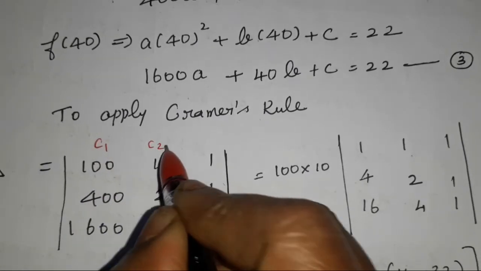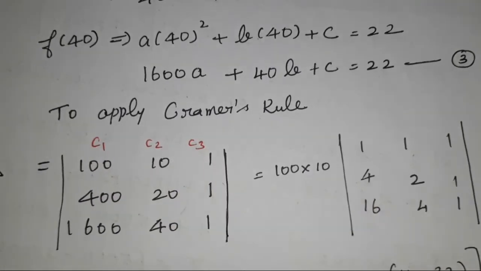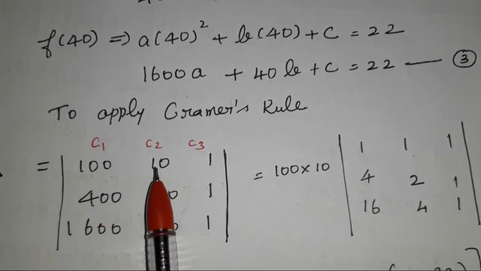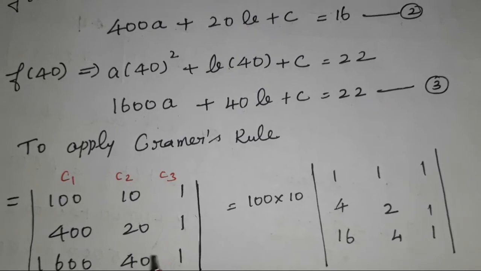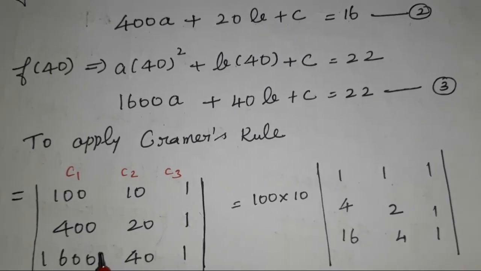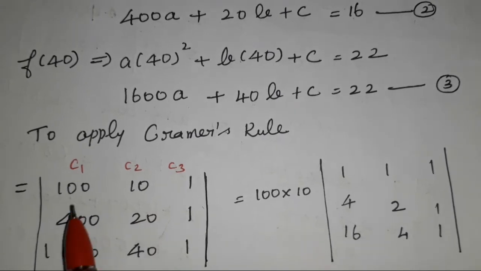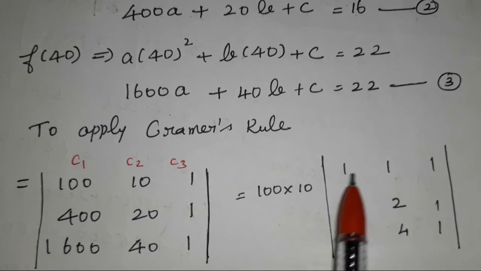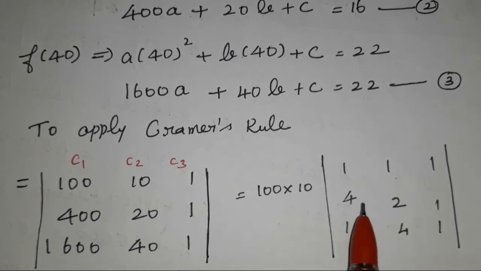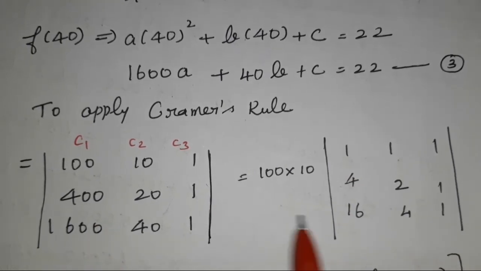C1, C2, C3. This is column. So take 100 from C1, another 10 from C2, for easy calculation. Because of easy calculation, you take the constant outside. From C1 take 100, from C2 take 10. When we take 100: 1 into 100 is 100. 400, if you take 100 means 4. The 1600, take 100 means 16.